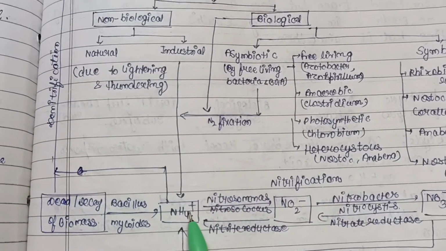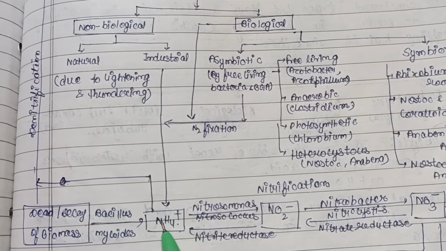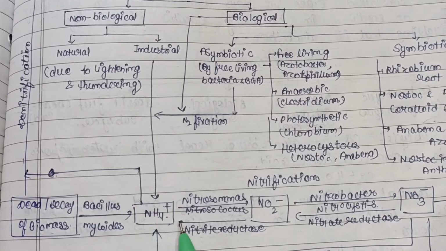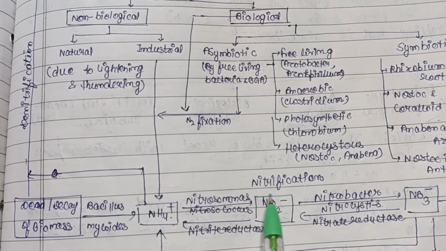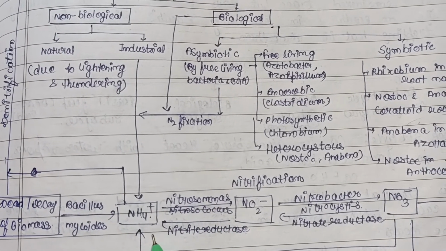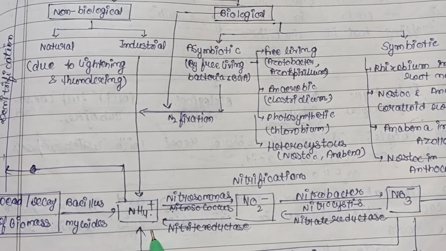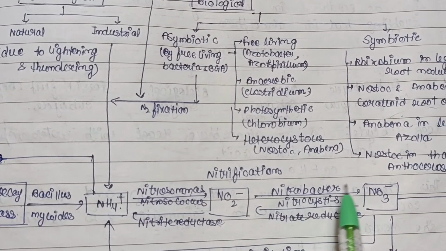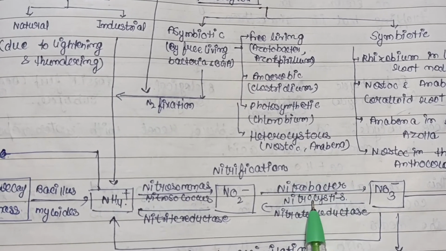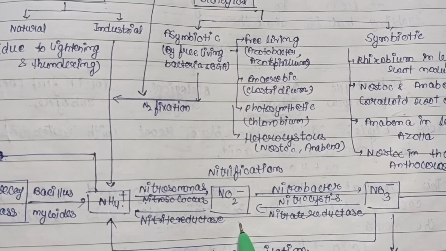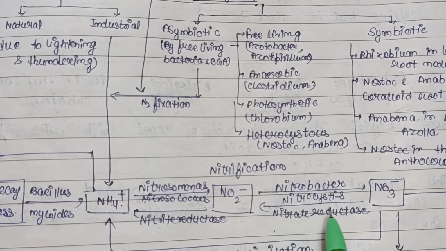and the result is that we have obtained the form NH4 plus, and after that it is converted into NO2 negative by Nitrosomonas and Nitrococcus, and it is also reduced again into its form by the nitrite reductase enzyme. Then NO2 is converted into NO3 negative by Nitrobacter and the activity of Nitrocystis, and it is also converted back into this form by the activity of nitrate reductase.